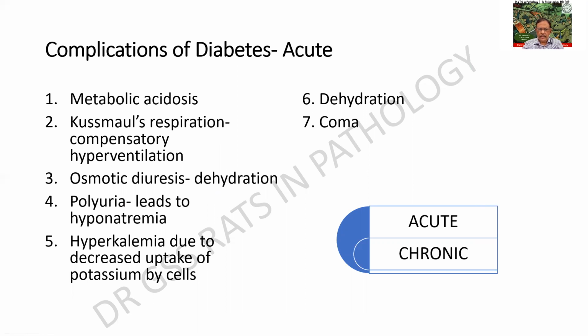Hyperkalemia also occurs due to decreased uptake of potassium by the cells. Finally, there can be a coma. So all these complications can be there, and any one of these would have been the cause in the case history that we had given. So please do remember the complications are acute complications and chronic complications.